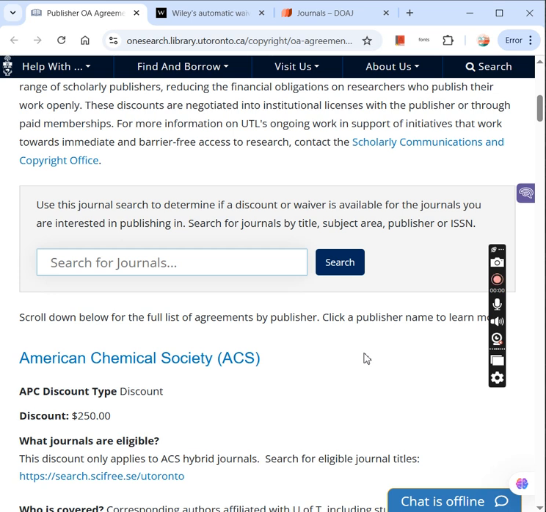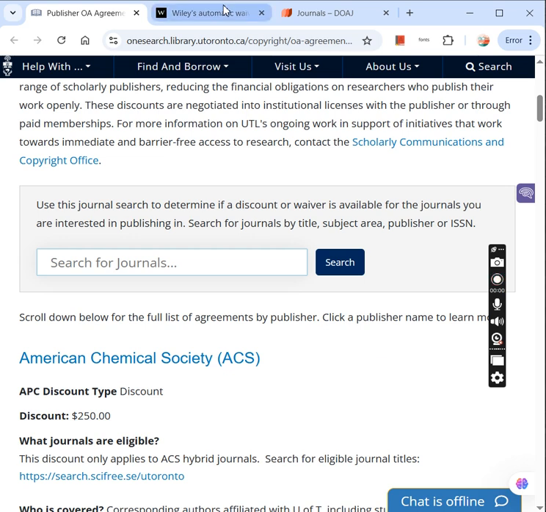The third method is that most journals offer waivers or discounts on publication fees for authors that belong to low and middle income countries. Usually, people from low income countries, like some of the people from African regions, from Nigeria, Uganda, Sudan, these countries basically have total APC waiver.